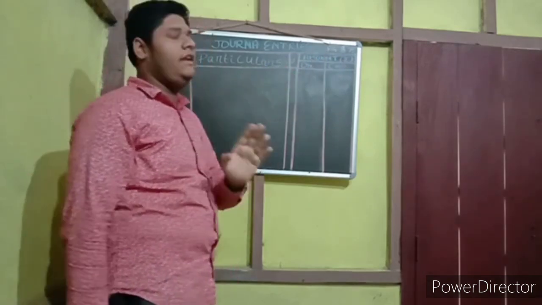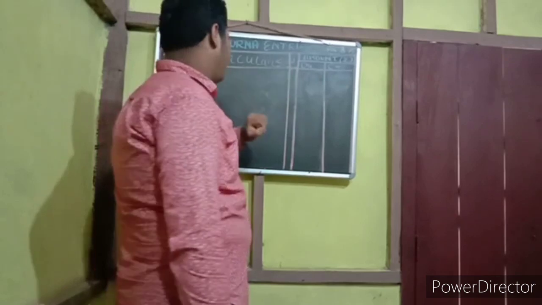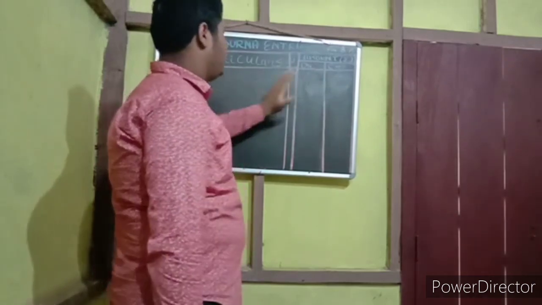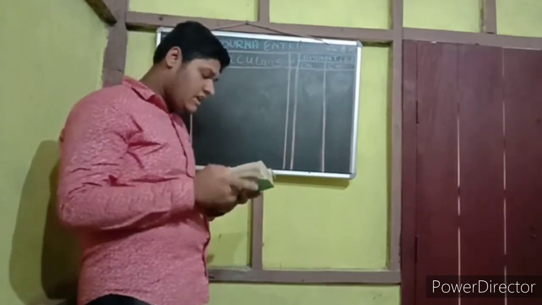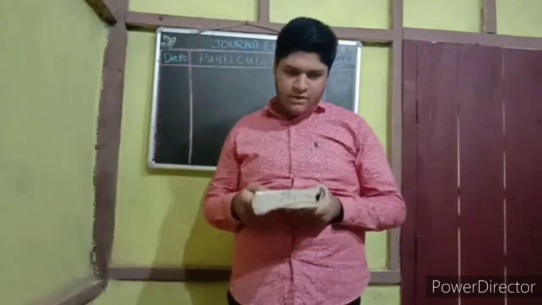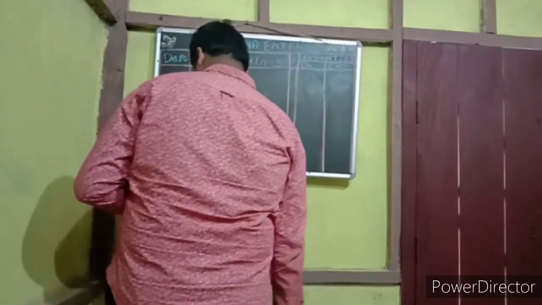Then we have to divide this amount into two: the debit side and the credit side. And balancing means what we write here should be balanced. The debit side and the credit side amounts should be balanced. So now, question number 2. It is given as 2001.